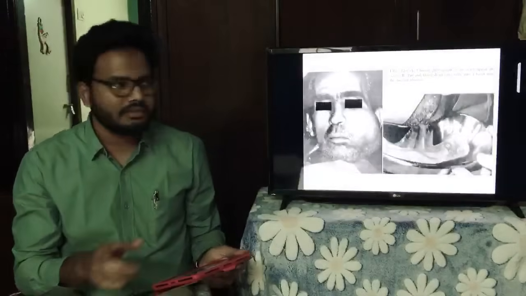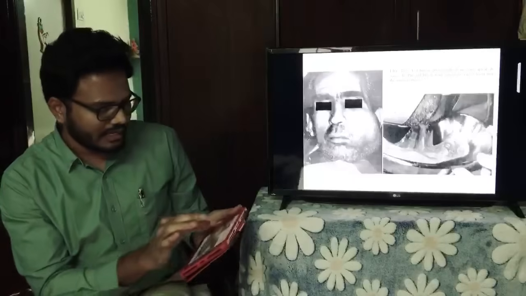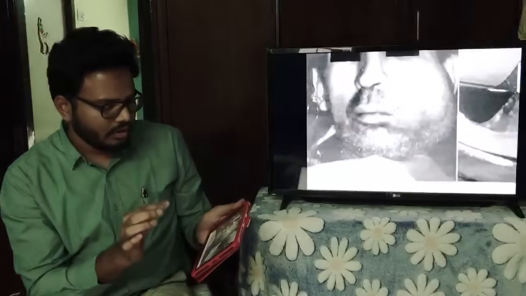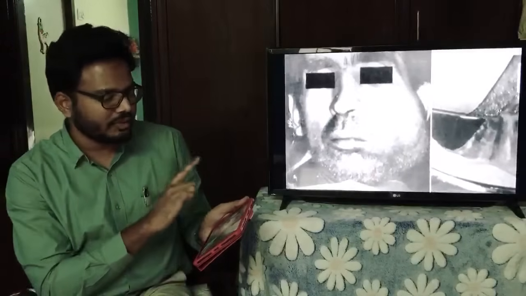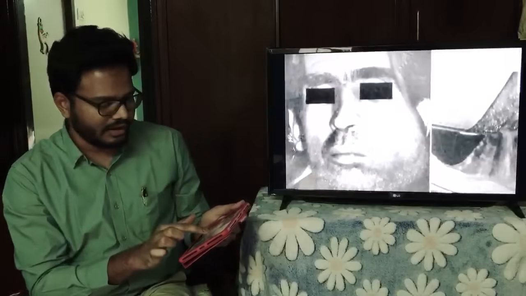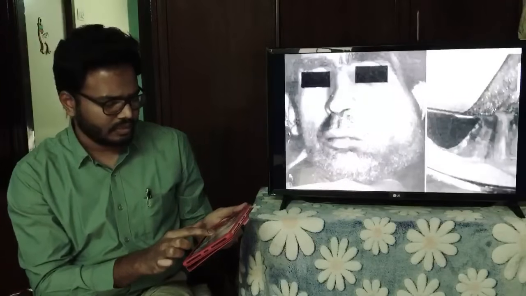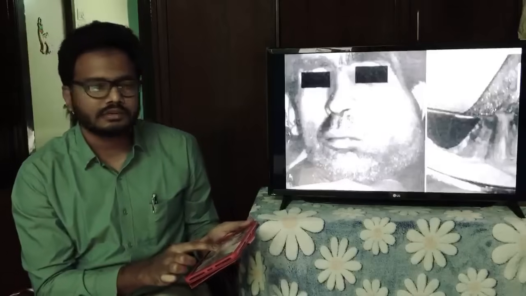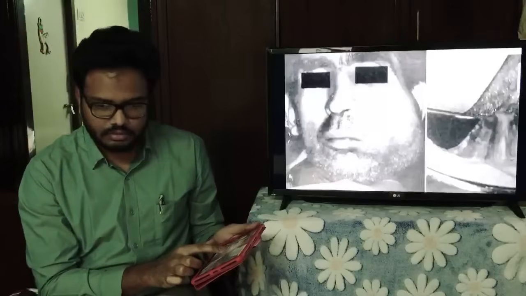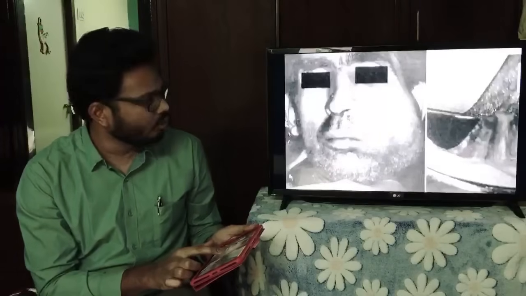We can see a case, a clinical picture. I'll zoom in. Can you make out what kind of swelling is present? You can see some kind of swelling over here. What kind of swelling is that? Which spaces are involved? If that's the question, what would you answer?